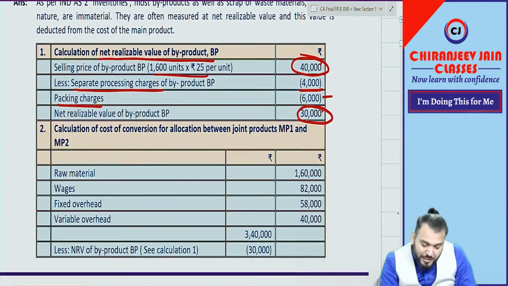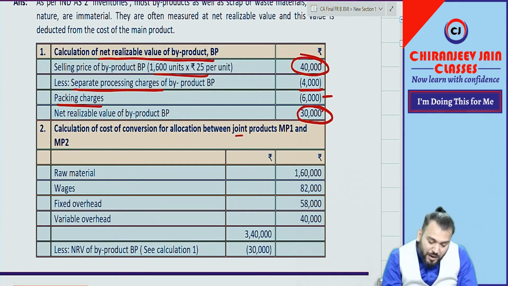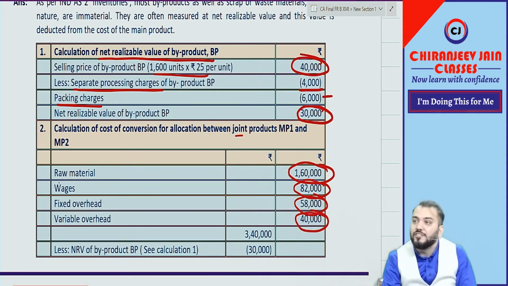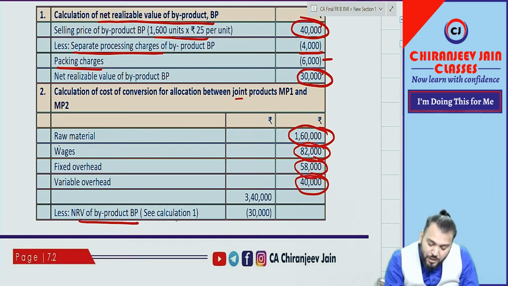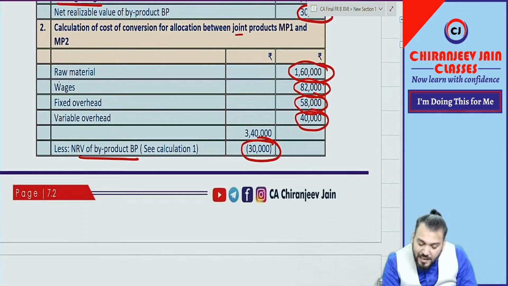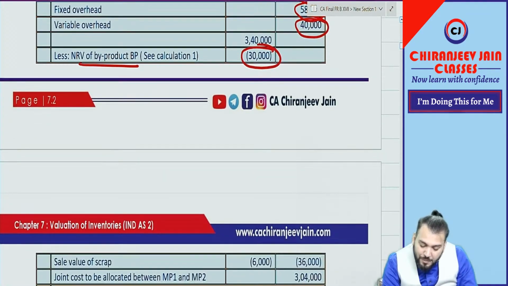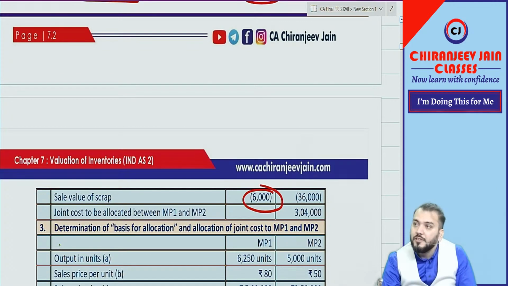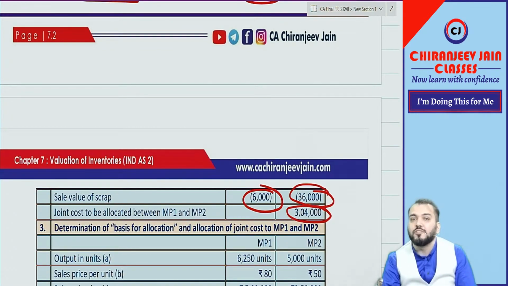Then we will calculate the joint cost. Joint cost: raw material 1,60,000, wages 82,000, fixed overhead 58,000, variable overhead 40,000, all given. From this we will deduct the NRV of byproduct already calculated. From this we will also deduct the NRV of scrap, 6,000. The total deduction becomes 36,000. This becomes the joint cost, 3,04,000.